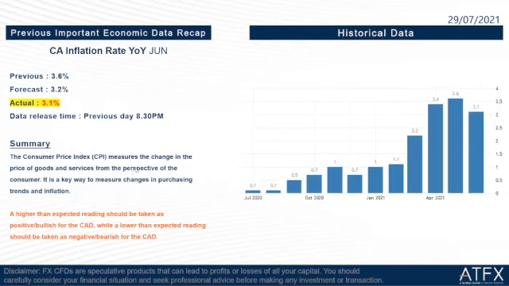The third one is Canada inflation rate yearly. The previous is 3.6%, the forecast is 3.2%, and the actual is 3.1%, slightly lower than the forecast of 3.2%. So the Canadian dollar should be taken as negative or bearish.